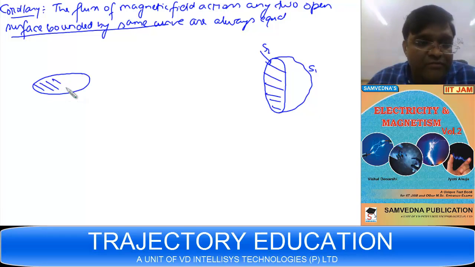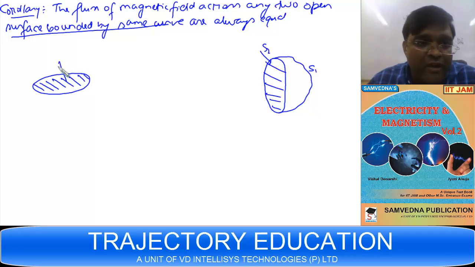Suppose this is a disc. Then what do you understand when you say normal to the surface? How do we define normal to the surface? Say this is a disc, and this is the bounding curve. Then what is normal to this surface?